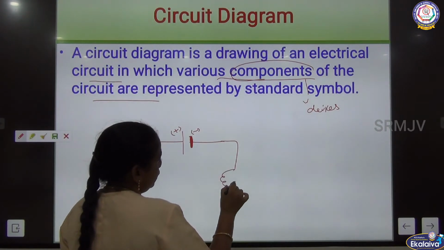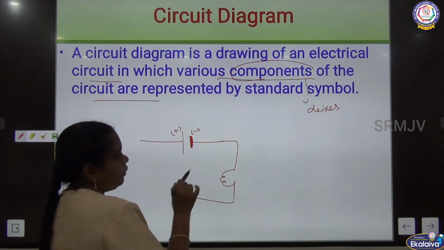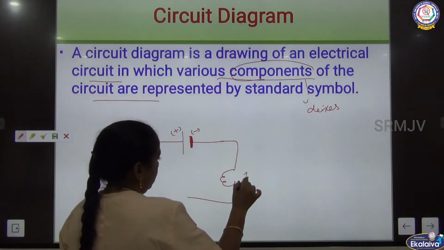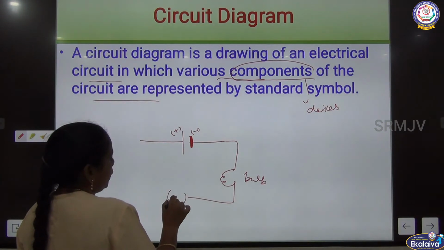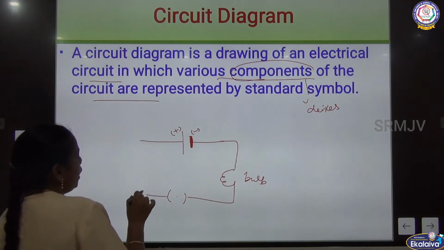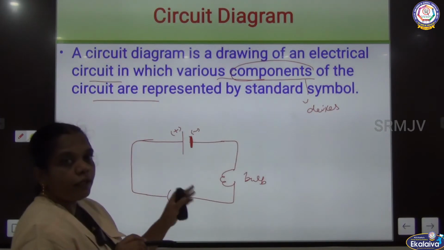This is connected to one device. Here we are going to use one bulb, and this is connected over a switch, and the other end should be connected to the other end. So this is unbroken.